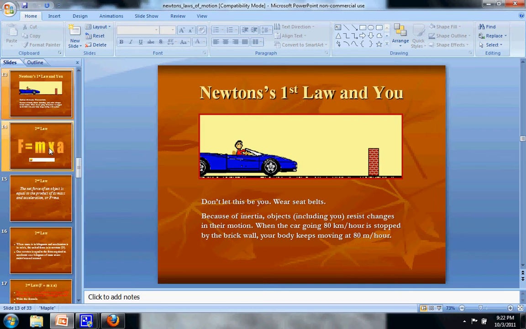Now, what does this mean? This means for you that if you're going in a car that's going 80 miles an hour or whatever, then you're going that speed too. And the inertia, that force that makes you want to keep going forward, is going to be a big deal if you smash into a brick wall. You're going to be smashing at it at 80 miles an hour because that's where your body keeps going.